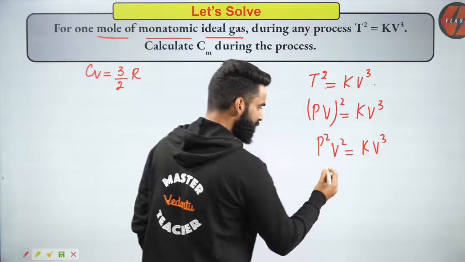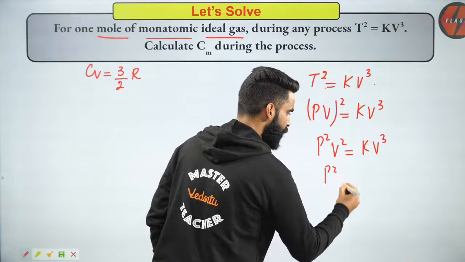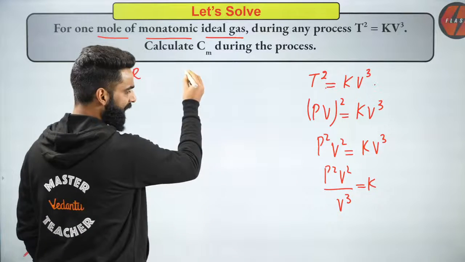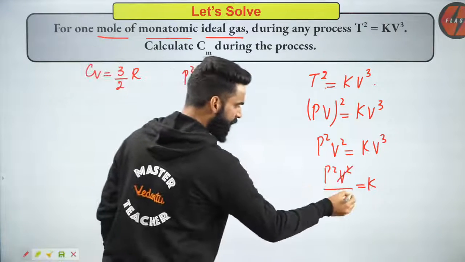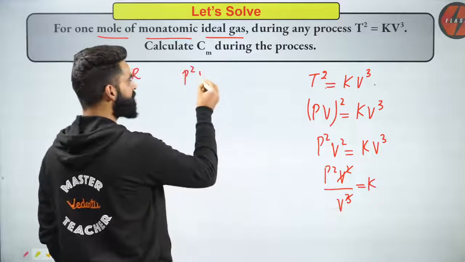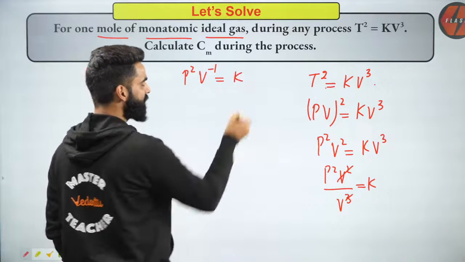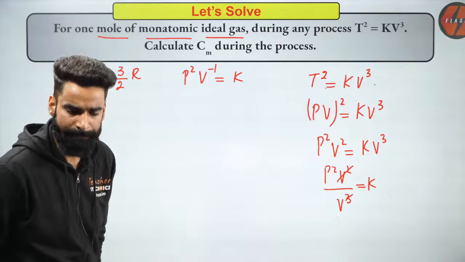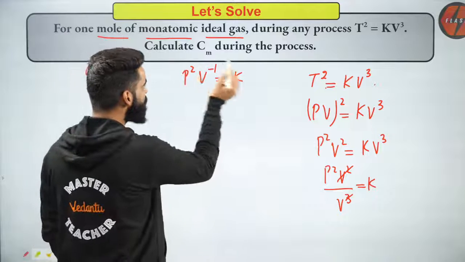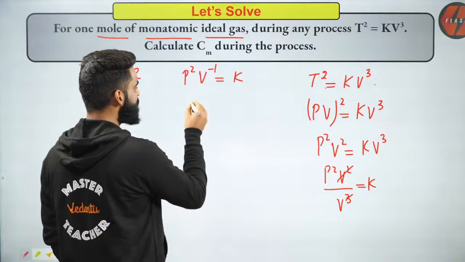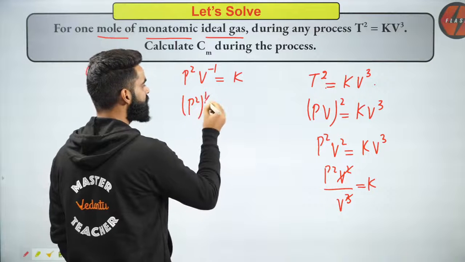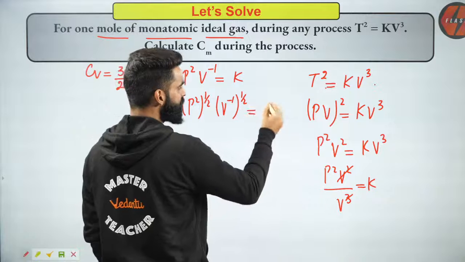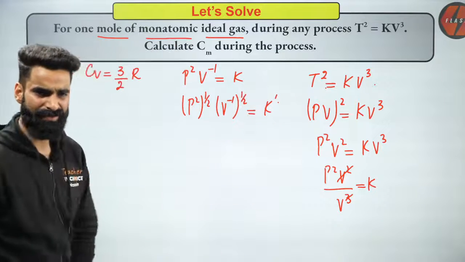Correct? So people, this will be P square V square divided by V to the power 3 is equal to constant. So can I be writing it like this? P square, this will be V square and V cube, so V will come up. P square V to the power minus 1 will be constant, correct? Still the equation is not resembling my equation, PV to the power X is constant, yeah? So what to do? I'll be taking the root on both the sides. So this will be P square raised to the power 1 by 2, V to the power minus 1 raised to the power 1 by 2 will be equal to square root of constant, that will be one more constant, yes? Yes, very simple.